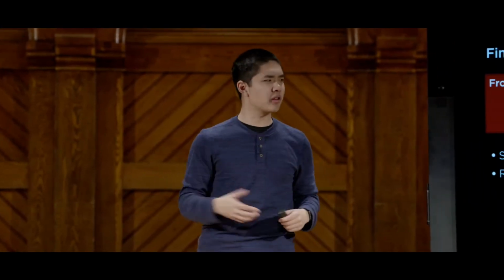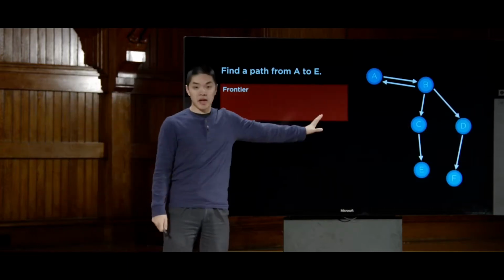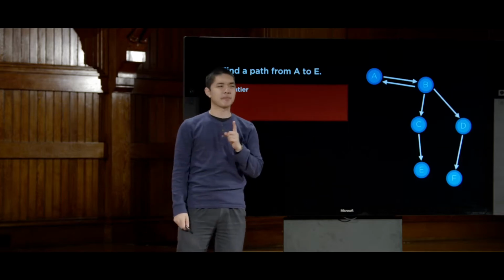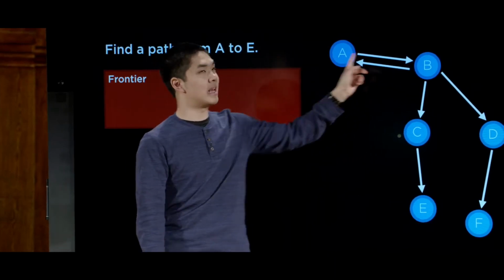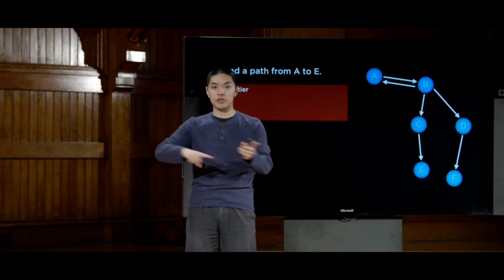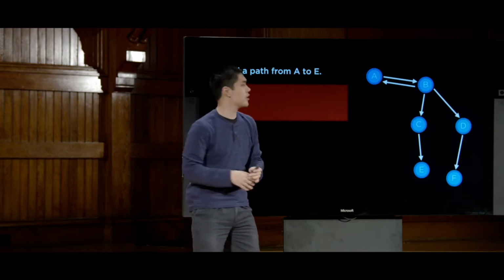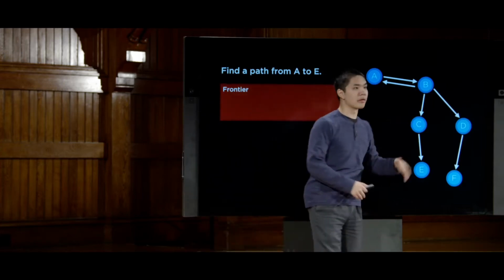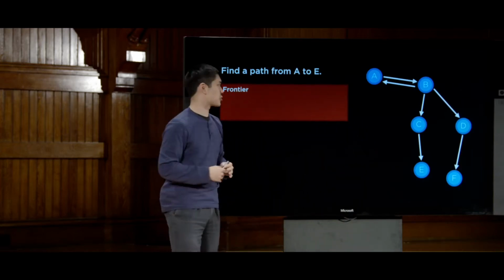So the next question you might reasonably ask is, what could go wrong here? What are the potential problems with an approach like this? And here's one example of a problem that could arise from this sort of approach. Imagine this same graph, same as before, with one change. The change being now, instead of just an arrow from A to B, we also have an arrow from B to A, meaning we can go in both directions. And this is true in something like the 15 puzzle, where when I slide a tile to the right, I could then slide a tile to the left to get back to the original position. I could go back and forth between A and B, and that's what these double arrows symbolize, the idea that from one state I can get to another, and then I can get back. And that's true in many search problems.